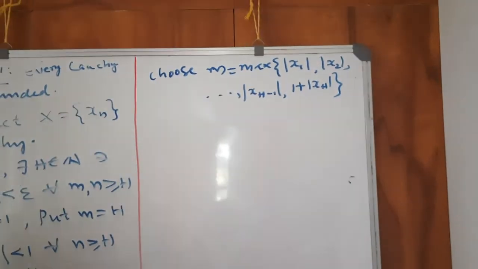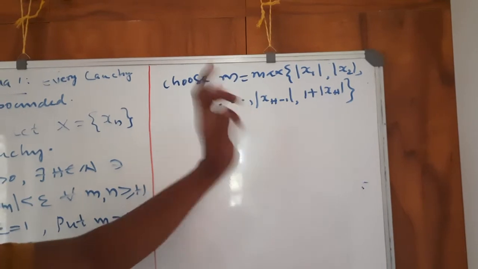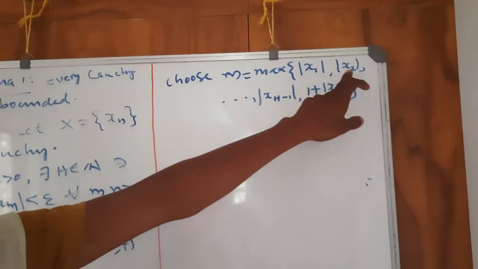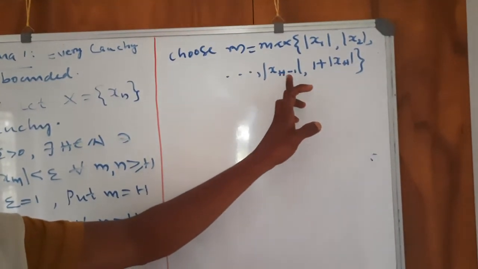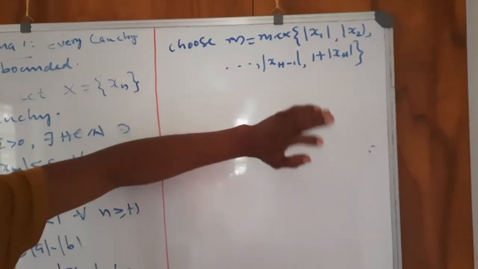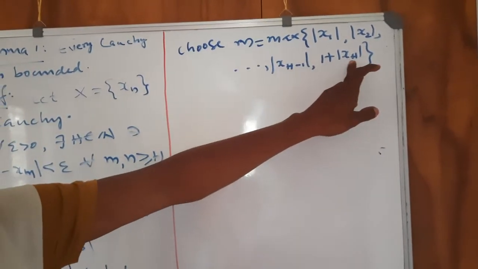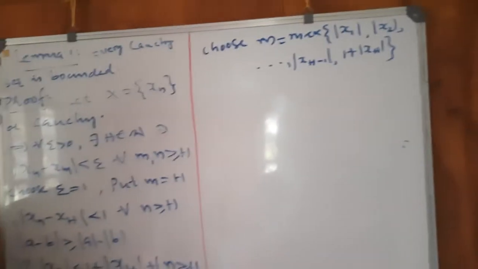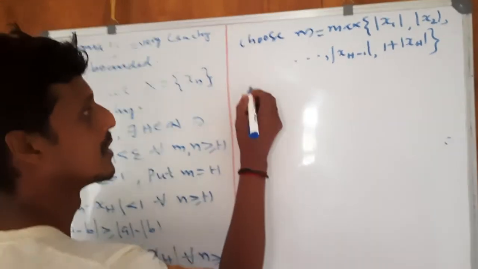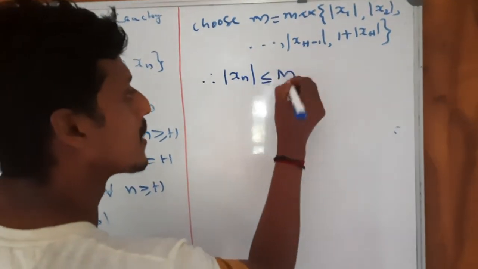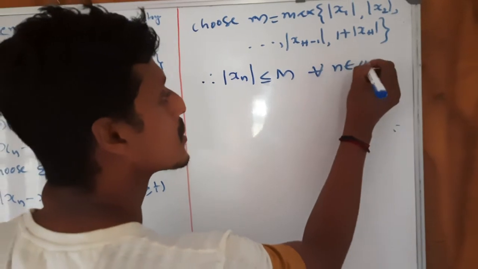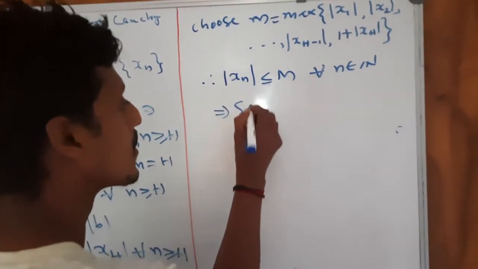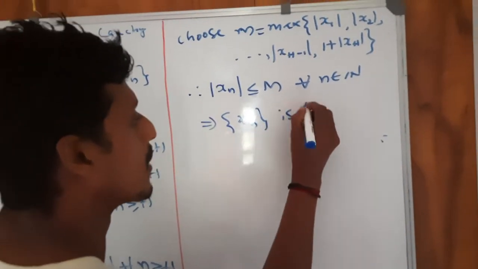This means M is the maximum of mod x1, mod x2, up to mod x h minus 1, which are all finite terms, and 1 plus mod xh, which is always greater than or equal to mod xn for all n greater than or equal to h. Therefore, mod xn is less than or equal to M for all n belonging to N. This means the sequence xn is bounded.